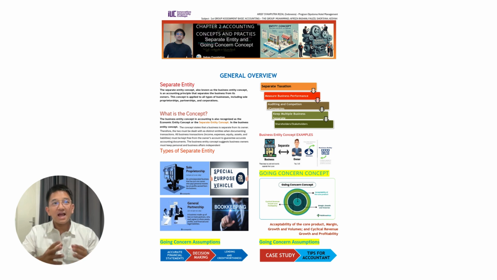Certain expenses and assets may be deferred in financial reports if a company is assumed to be a going concern. The concept covers acceptability of the core product, margin, growth, and volumes, and cyclical revenue growth and profitability.